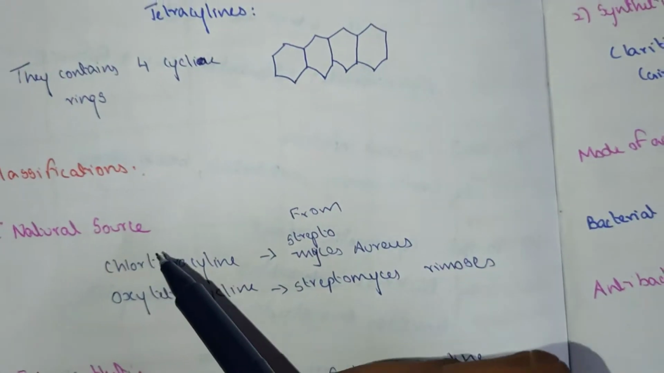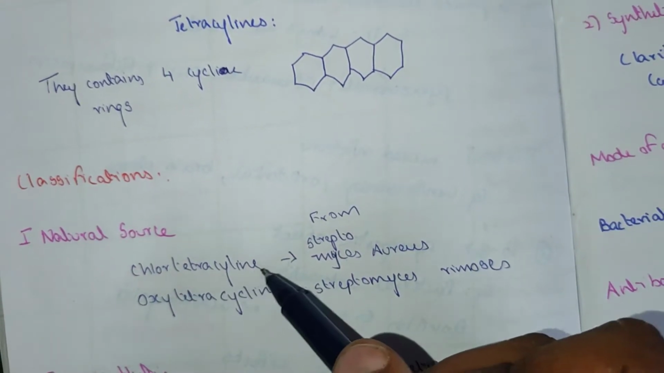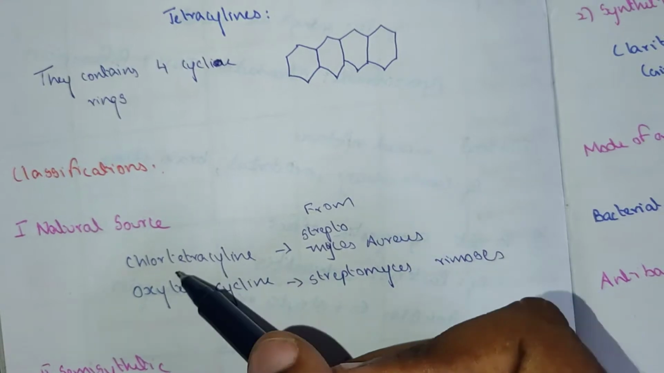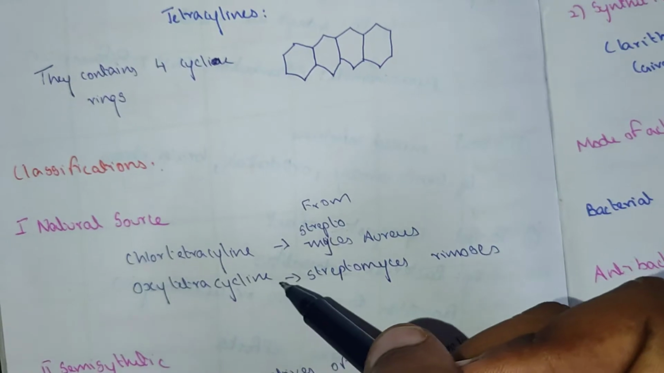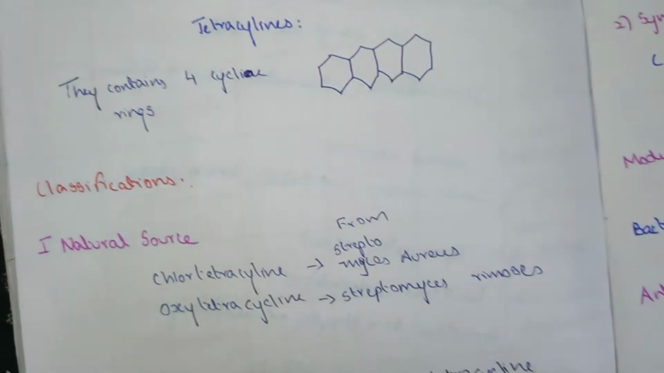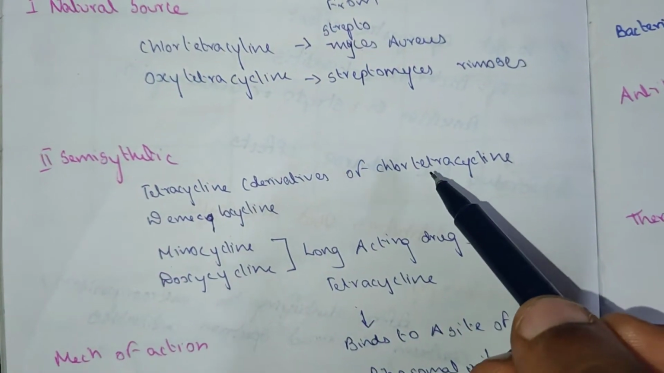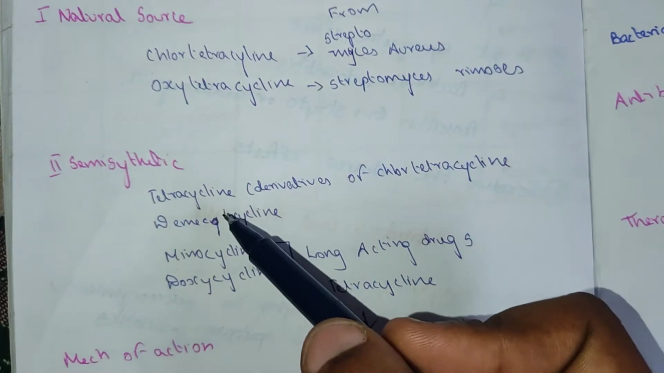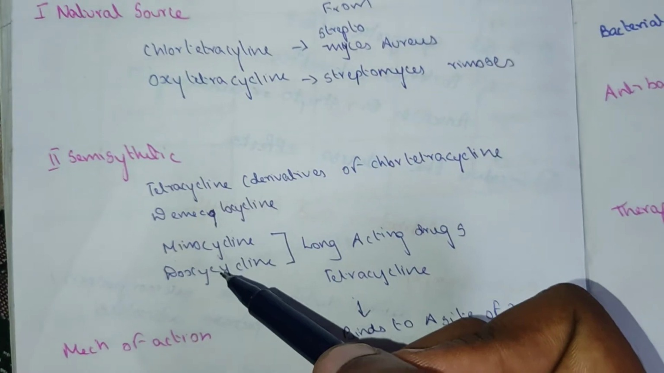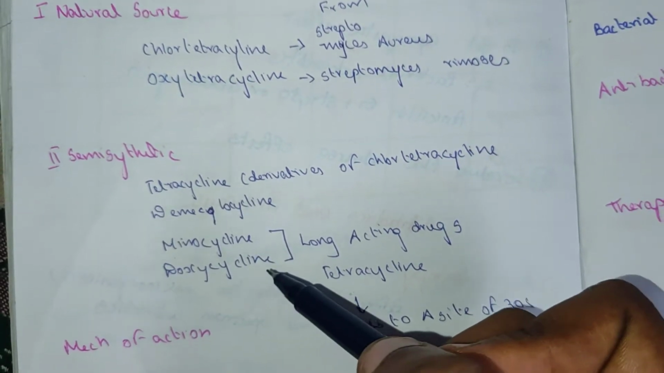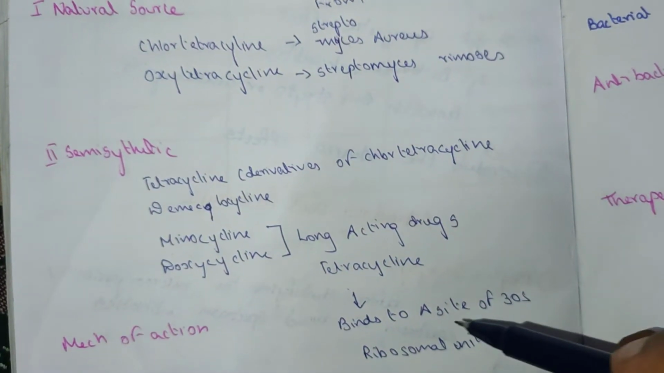Classification. Natural source: chlortetracycline and oxytetracycline. Chlortetracycline is from Streptomyces aureofaciens and oxytetracycline from Streptomyces rimosus. Semisynthetic tetracycline derivatives of chlortetracycline: demeclocycline, minocycline, doxycycline, which has a long duration of action. Tetracyclines bind to the 30S ribosomal unit.